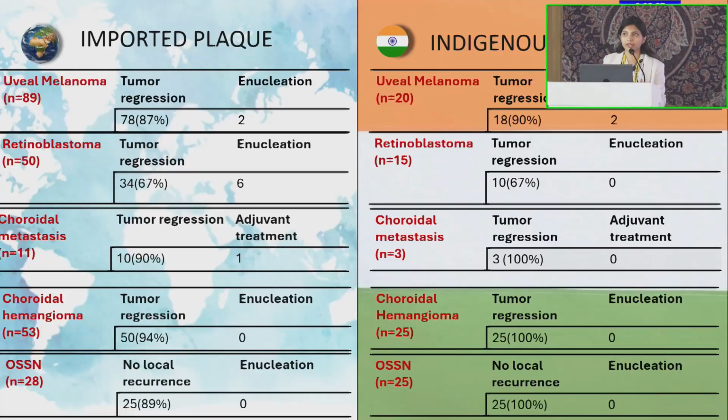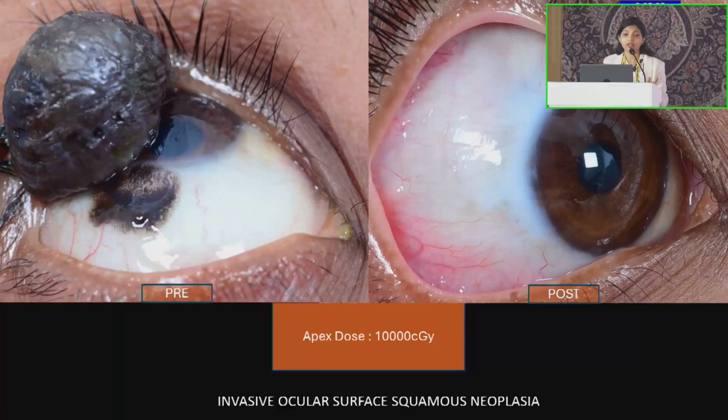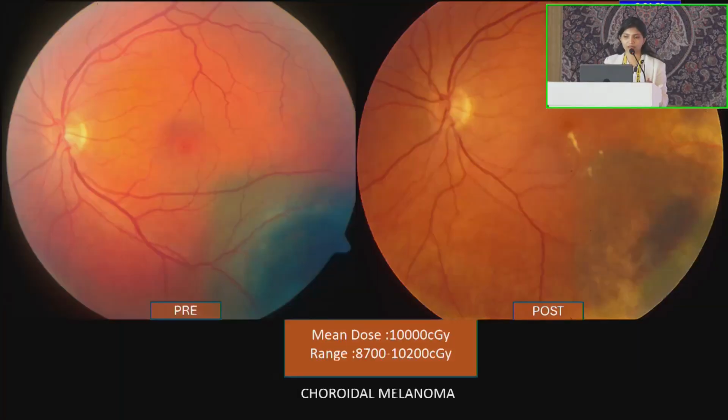This is a comparison of the tumor outcome of both imported and the indigenous plaque. 90 to 100% tumor regression was seen in patients of uveal melanoma, metastasis, hemangioma, and OSSN. Here are some success stories from our brachytherapy archives. Extensive ocular surface neoplasia with scleral invasion was effectively treated by the plaque, with rotations done in several cases. Conjunctival melanoma treated with an apex dose rate of 10,000 centigray.